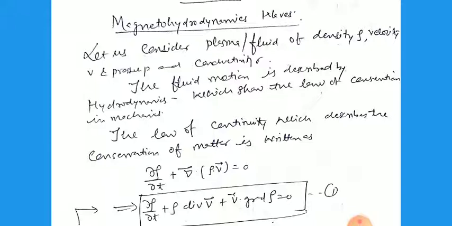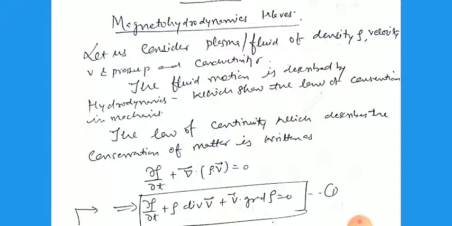Let us consider the plasma or fluid of density ρ, velocity v, pressure P and conductivity sigma. The fluid motion is described by hydrodynamics, as earlier in the UG classes. We saw the law of conservation in mechanics, that the amount of fluid incoming in a particular area is equal to the amount of fluid outgoing from it, and many equations we have used in hydrodynamics are correlated with this one.